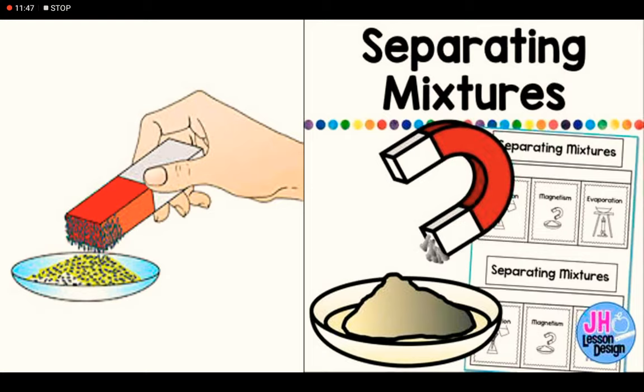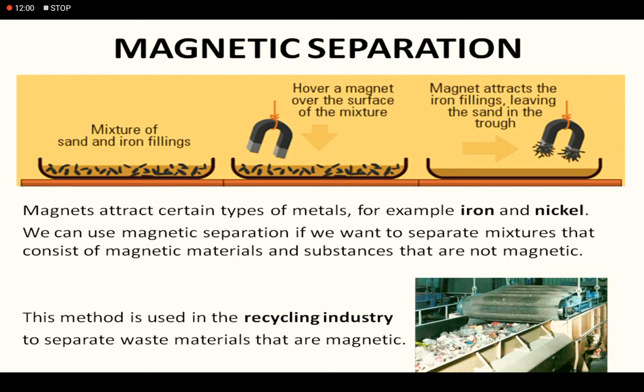So, a mixture containing a magnetic material can be easily separated by this method, like separating iron from a mixture of iron and sand or iron and sulfur. Clear? But if we try to separate iron from a compound like iron sulfide, that is impossible. The experiment is given in your book. So the properties of a compound are different from those of a mixture.